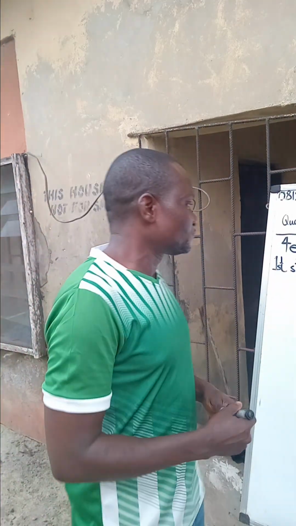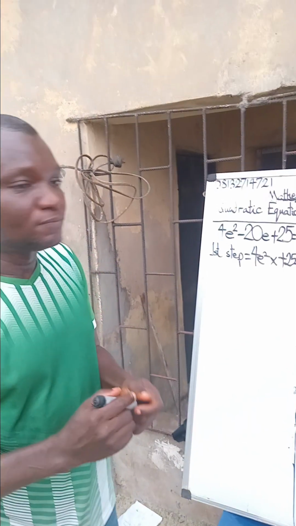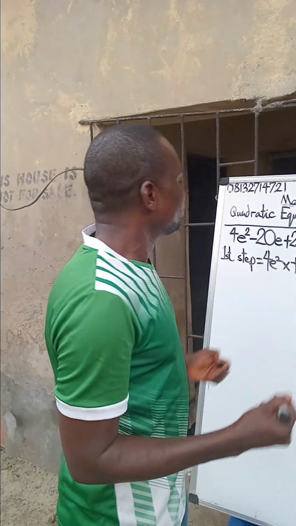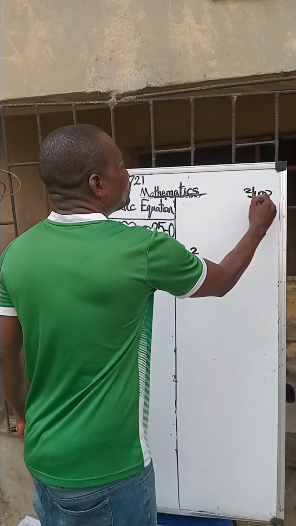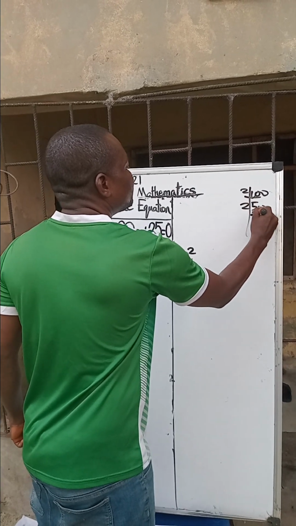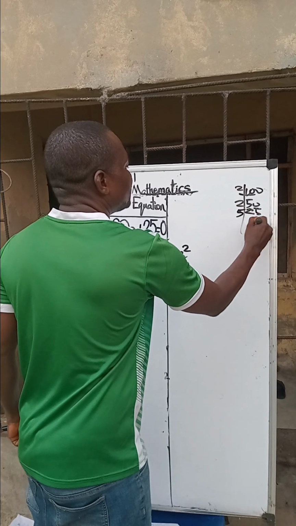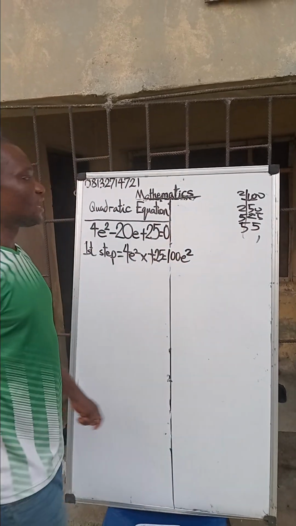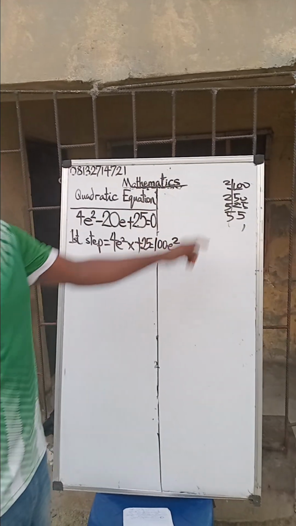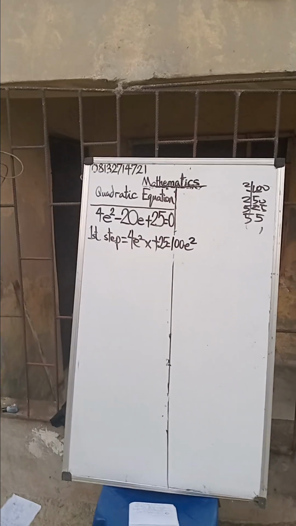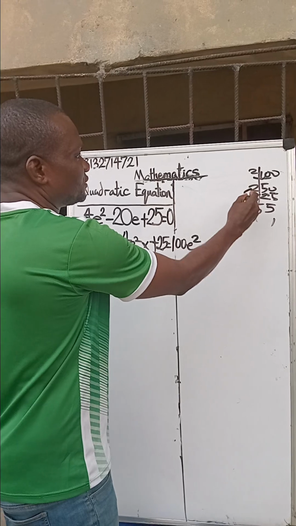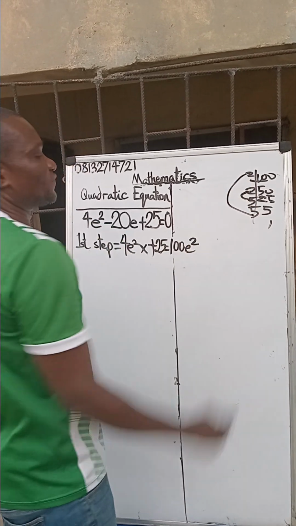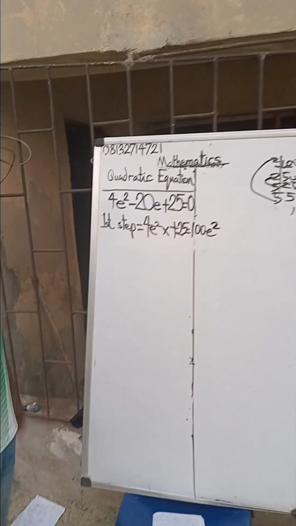So what are these factors? Now, to get the factors, we need to play with 100 as a number. 2 into 100 is 50, 2 into 50 is 25, 5 into 25 is 5, 5 into 5 is 1. Now we have 2 times 2 times 5 times 5. That gives us 100. Now we are going to try like this. If we say 2 times 5, 10, 2 times 5, 10, we already have the factors.